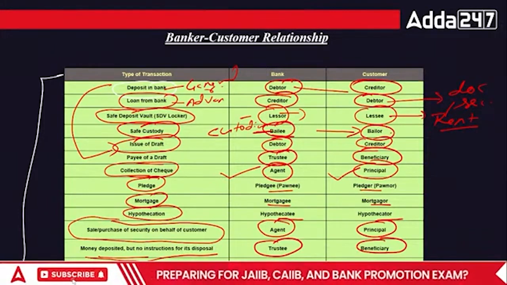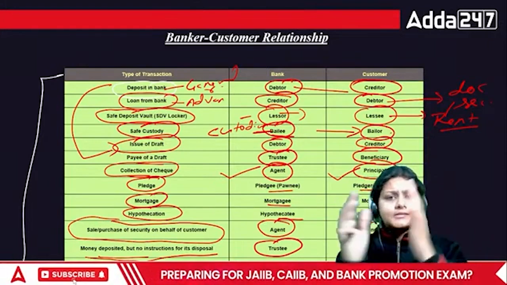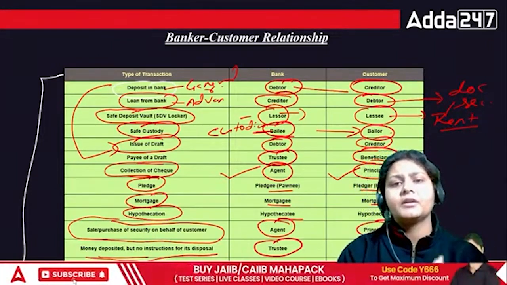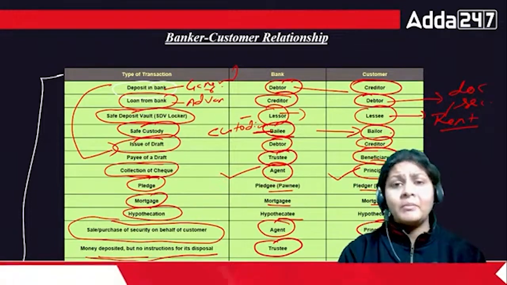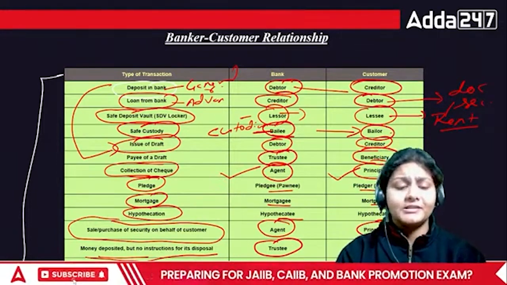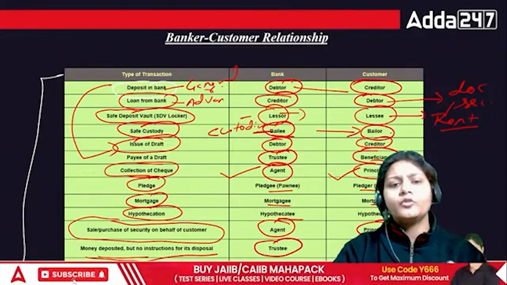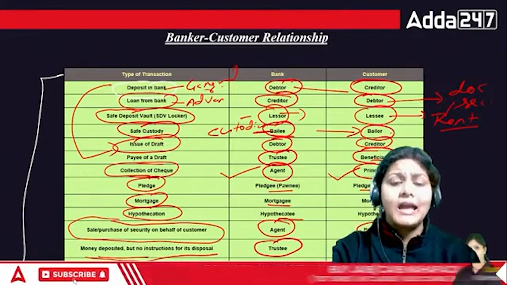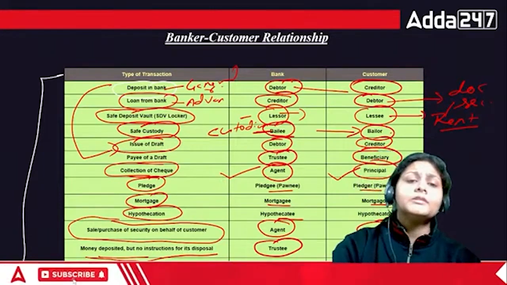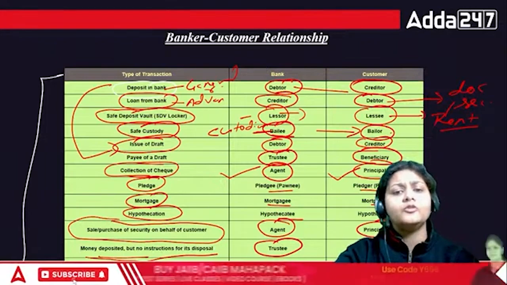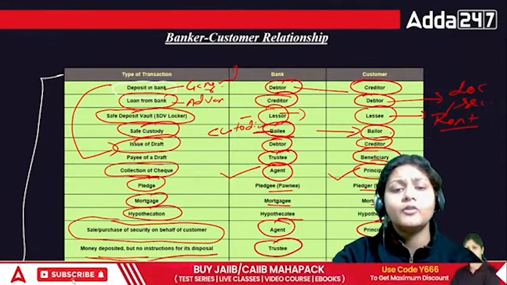This is just the summary of the complete chapter, PPB chapter number 1, that is banker and customer relationship. This is a very, very important chapter, and please remember that there are so many relationships, like the lessor and lessee, because you are enjoying the property of the bank and for that you are paying the rent in case of locker.